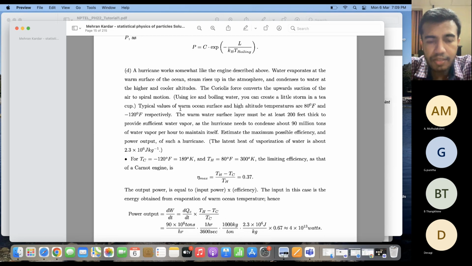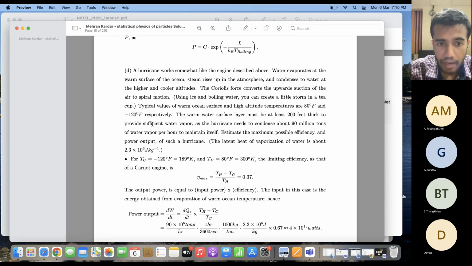And what is given here is that the typical values of the ocean surface temperature and the high altitude temperature are of the order of 80 degrees Fahrenheit and minus 120 degrees Fahrenheit respectively. So this is basically like the temperature of the isotherms, the upper isotherm and the lower isotherm. This is the temperature of the upper isotherm where the heating occurs, and this is the temperature of the lower isotherm where the cooling occurs.